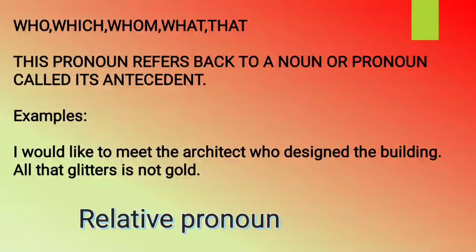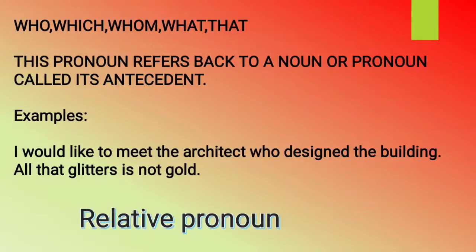So in sentence number 1, the noun architect is the antecedent of the relative pronoun who. So with the help of who, we are talking about the architect. But in sentence 2, the pronoun all is the antecedent of the relative pronoun that.